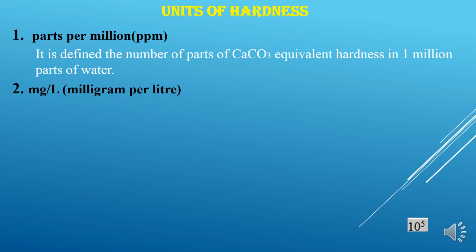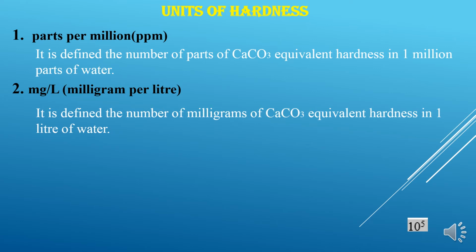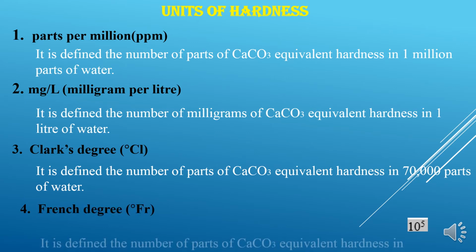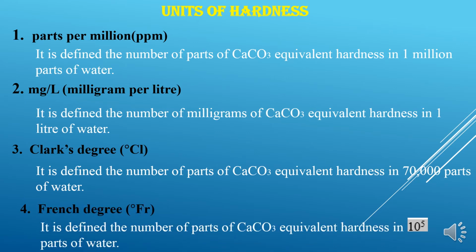The second unit is milligram per liter, defined as the number of milligrams of calcium carbonate equivalent hardness in 1 liter of water. The third unit is Clark's degree or degree Clark, which is defined as the number of parts of calcium carbonate equivalent hardness in 70,000 parts of water. And the last unit of hardness is French degree or degree French, defined as the number of parts of calcium carbonate equivalent hardness in 10 power 5 parts of water.